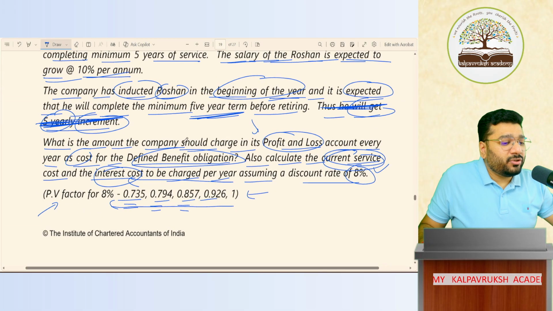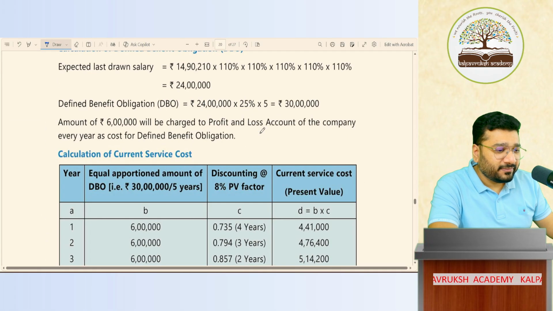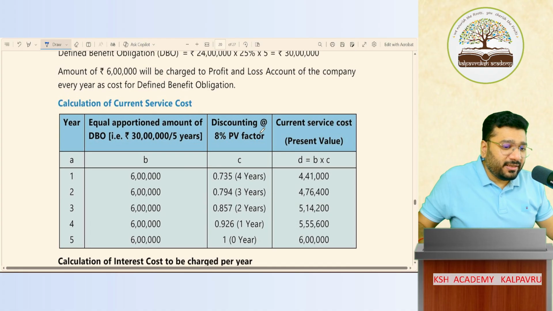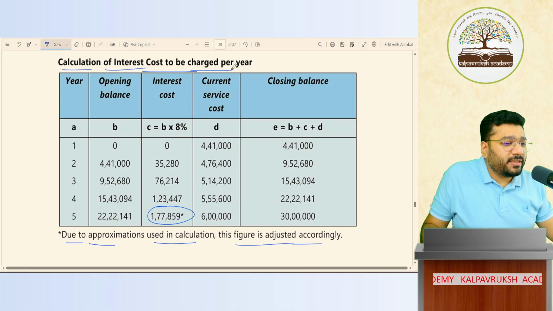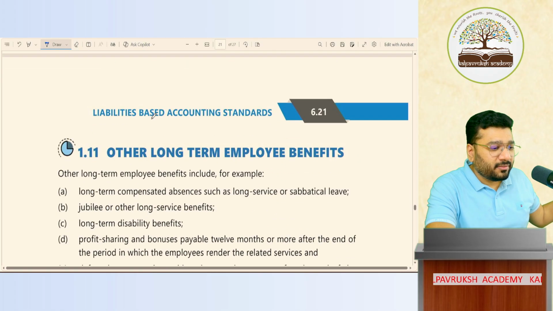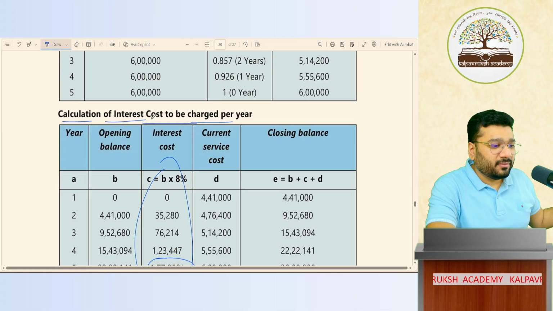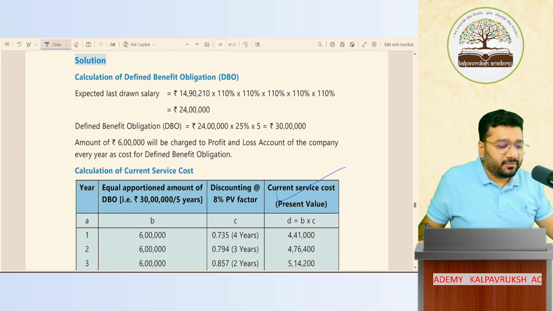They're asking what is the amount that should be charged in the P&L account every year. I didn't put that answer at all. He's done CSC at present value. Calculation of interest cost to be charged per year. This is interest cost. I haven't put the amount that goes to P&L. In employee benefit, you have to show a presentation.